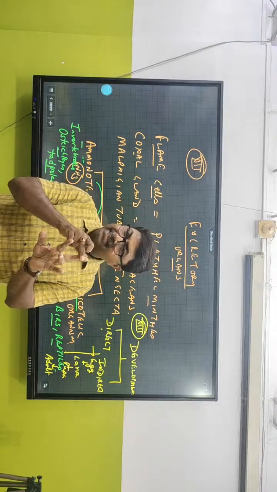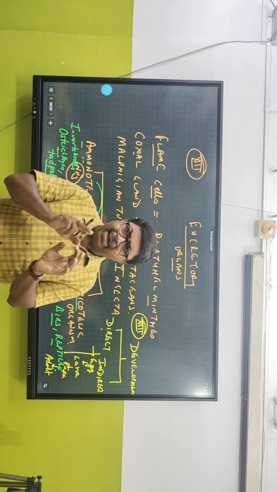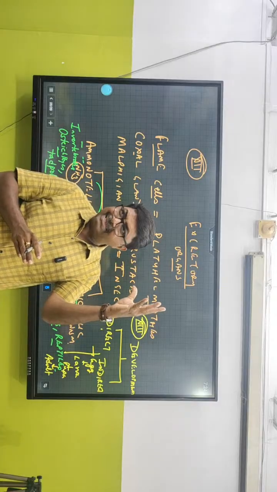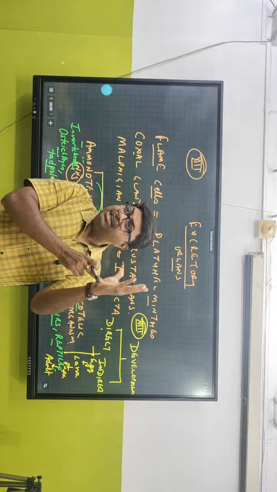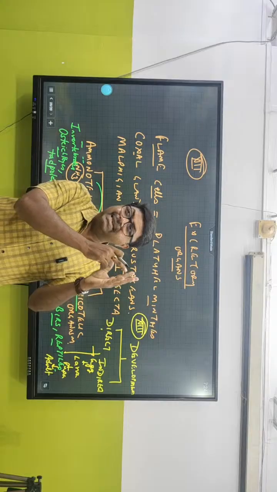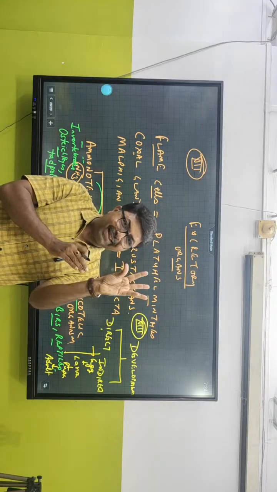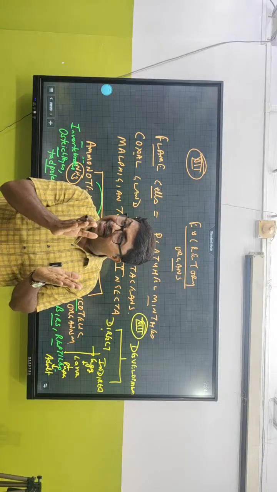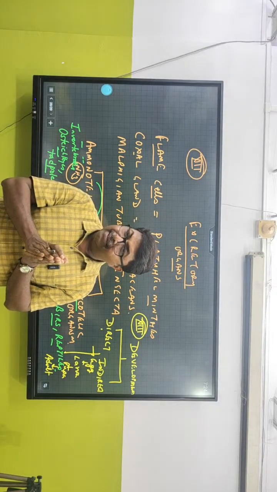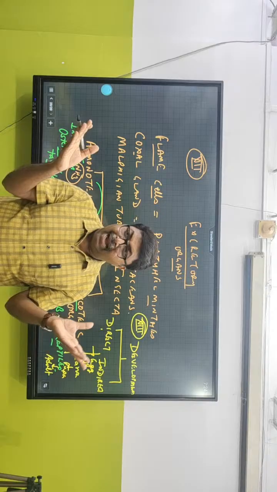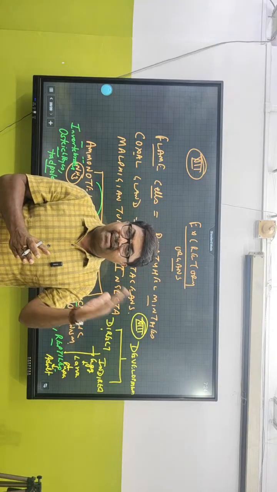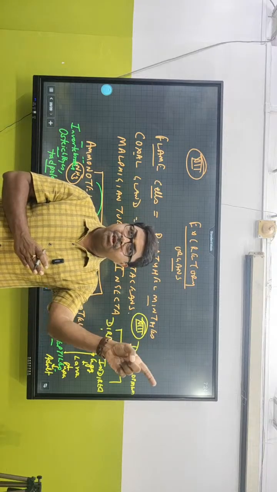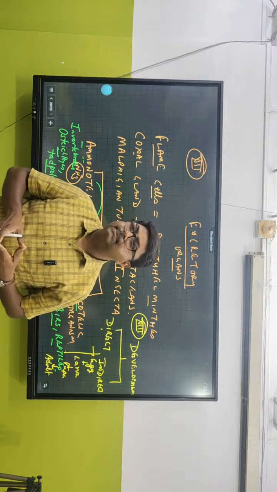Hexactinellida. Now, hexa means what? 6. So, if they have got 6 rays of siliceous spicules, means they have got silicon and they are present in 6 rays, they will come under Hexactinellida. Fine. Hexa means what? 6. And what's the difference between Calcarea and Hexactinellida? The difference is calcium over there, and here they have got silicon.